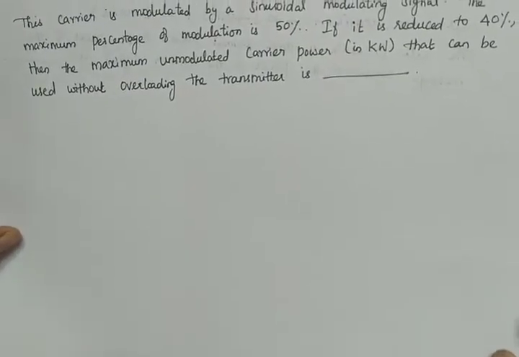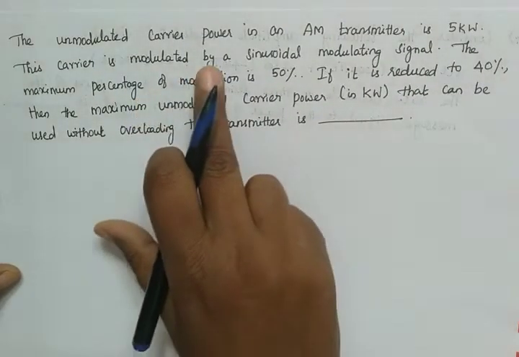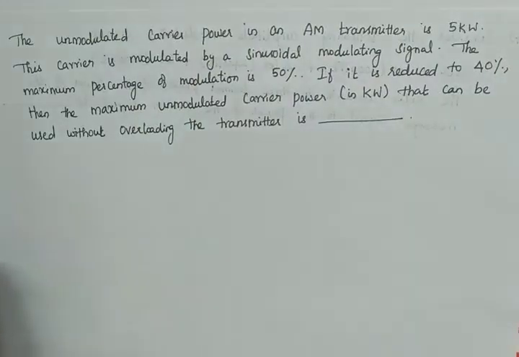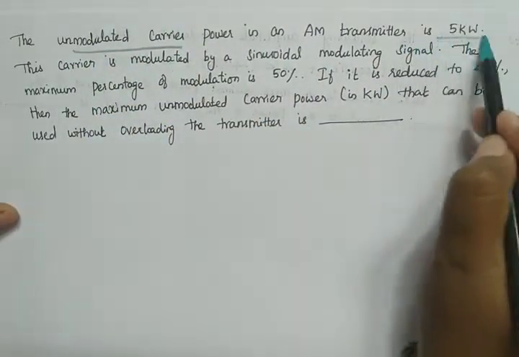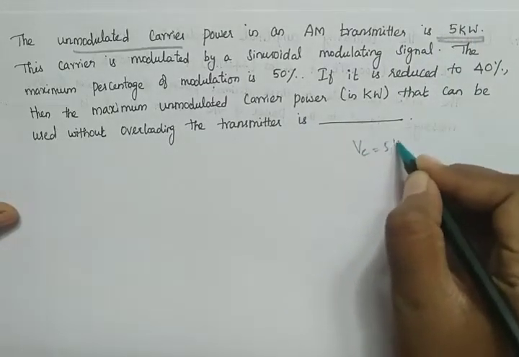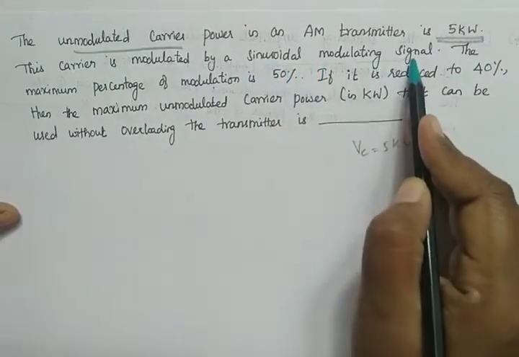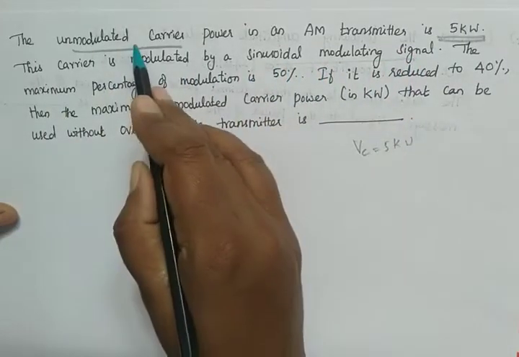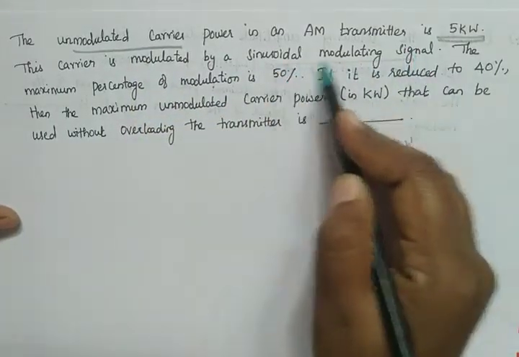The unmodulated, is it visible? Yeah. The unmodulated carrier power in an AM transmitter is 5 kilowatt. So we know that Pc is equal to 5 kilowatt. This carrier is modulated by a sinusoidal modulating signal, that is, an analog modulating signal.